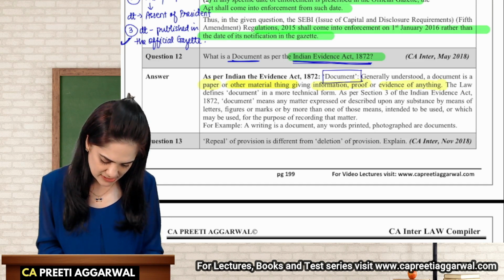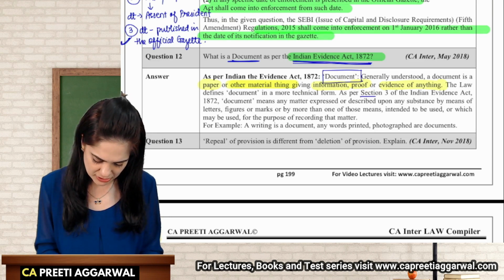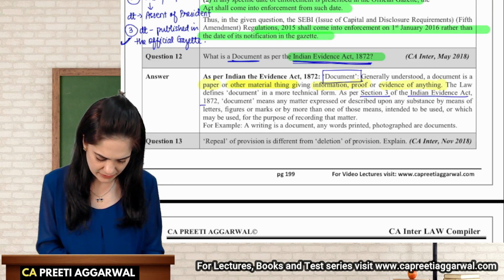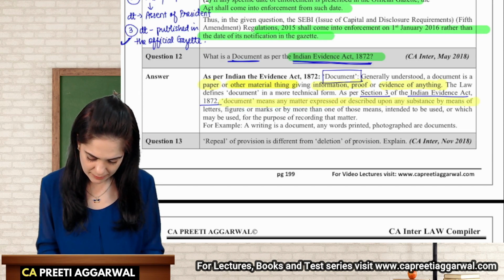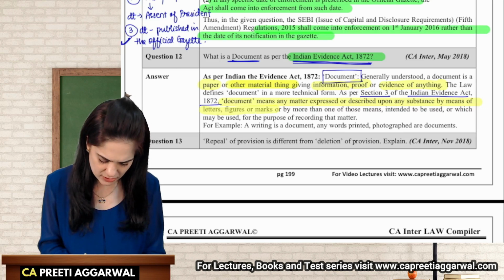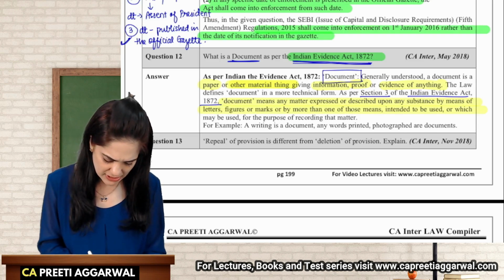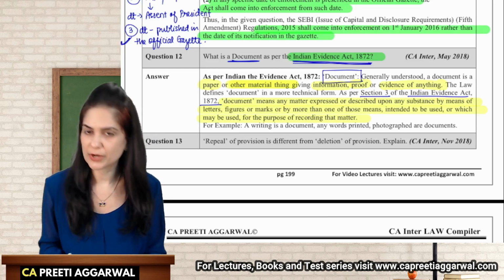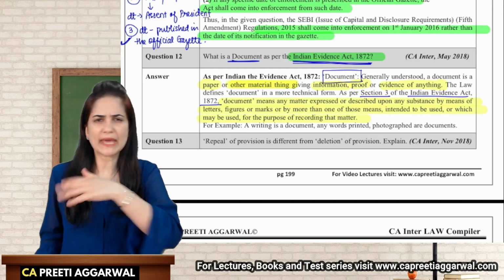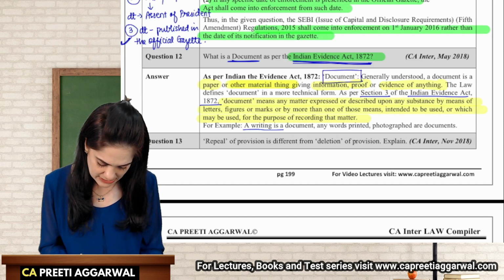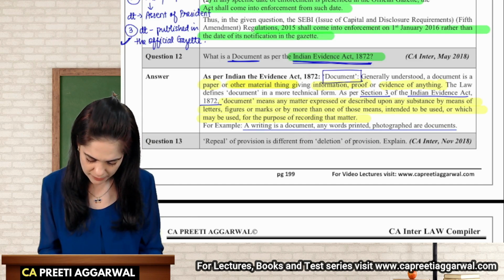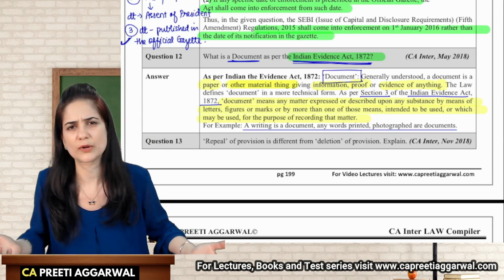The law defines document in a more technical way. Section 3 of the Indian Evidence Act 1872 defines a document as any matter expressed or described upon any substance by means of letters, figures, or marks, which is intended to be used, or which may be used, for recording that matter. So you can use any substance for recording that matter. A writing is a document; words, prints, photographs are all documents.